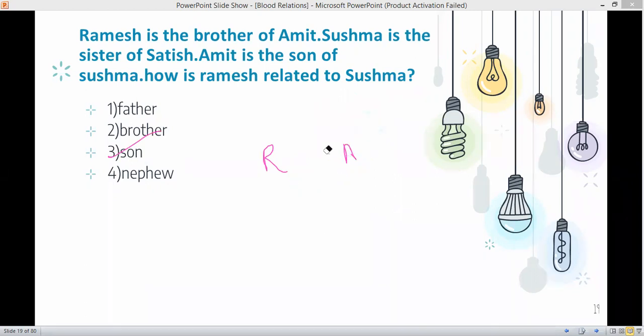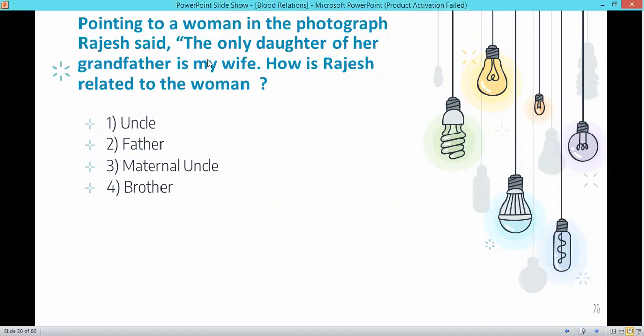Now, the next question we have, pointing to a woman in the photograph, Rajesh said, the only daughter of her grandfather is my wife. How is Rajesh related to that woman? So according to the question, Rajesh is pointing to a woman, and I'll make the flow chart.